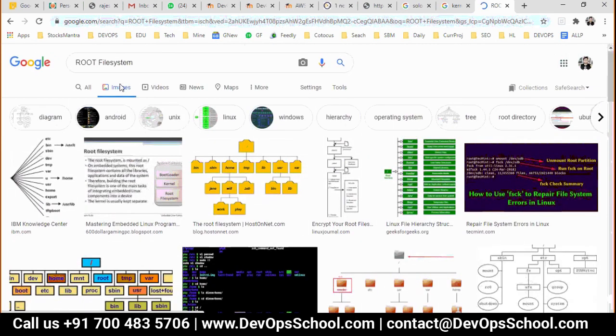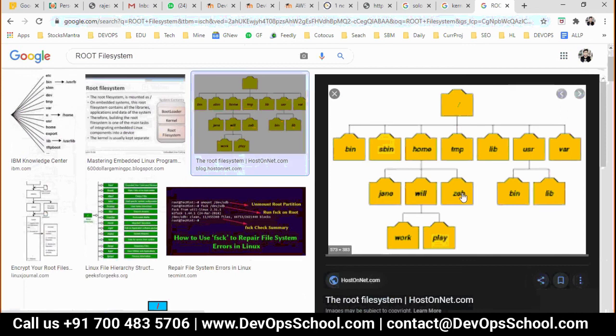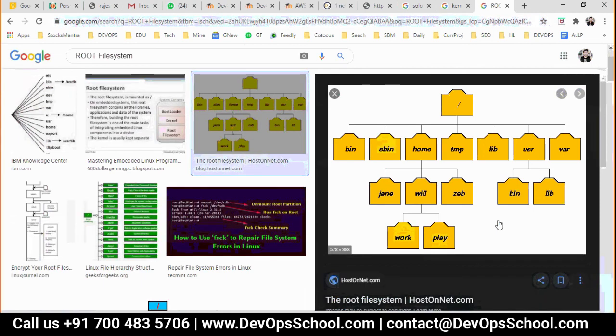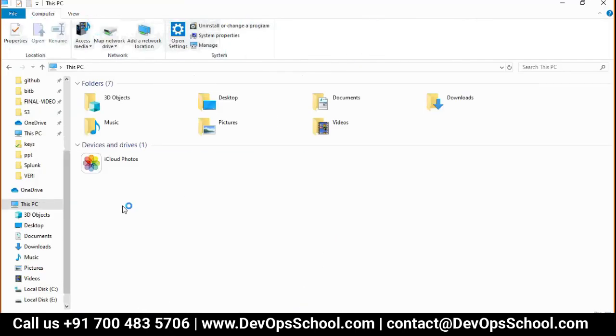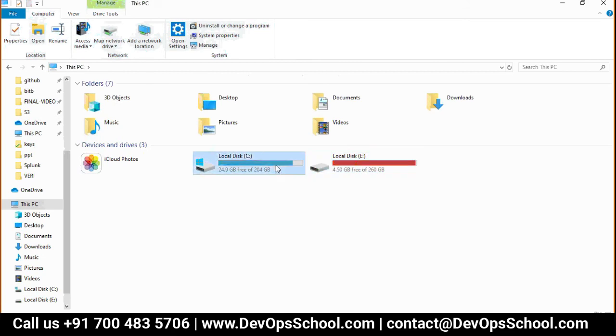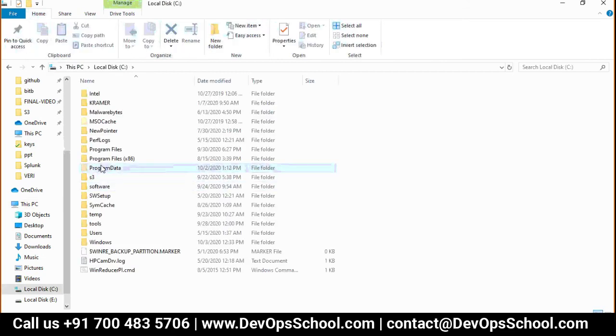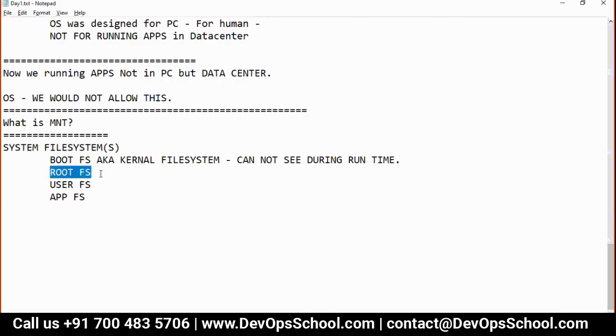Have you seen this skeleton somewhere? Yes. In Windows, the C drive and E drive are a root file system. Inside that, you have Program Files, Windows, and all these things. So yes, you can see the root file system.